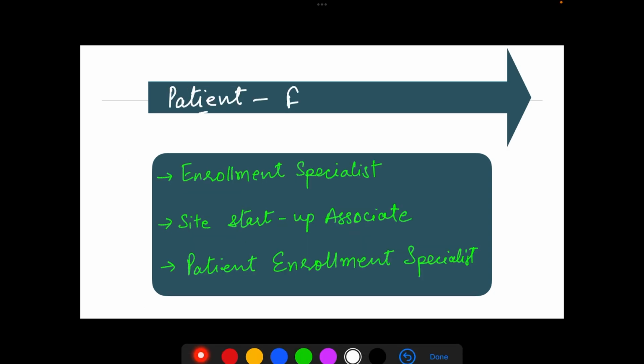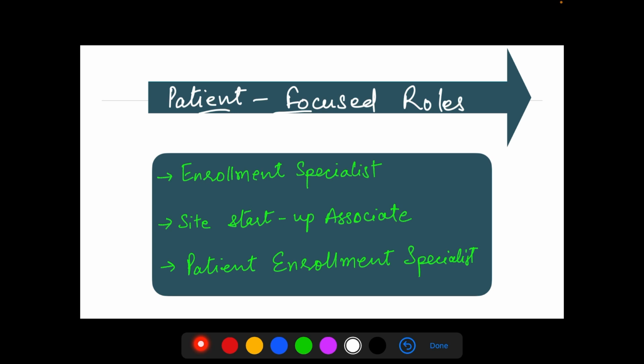Another role is the patient-focused role. These roles are getting very much attention these days. Sponsors and regulatory bodies are both paying a lot of attention because they want to work for patient well-being. So the safety and well-being of the patient is highly important. So roles like enrollment specialist.